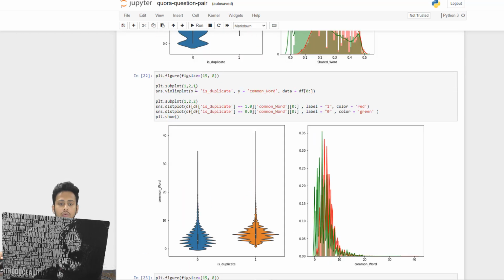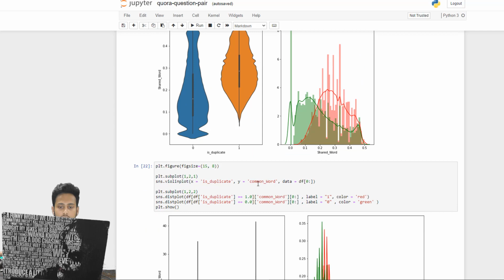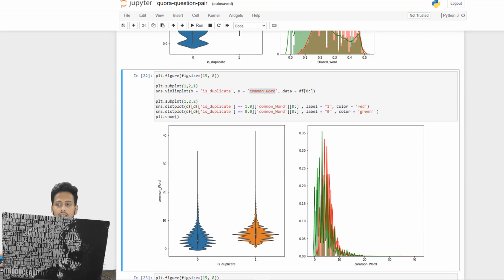And then moving up to this feature, which is our common word, you can see that it is sharing some information, because if we draw a line here, let me just change the color.